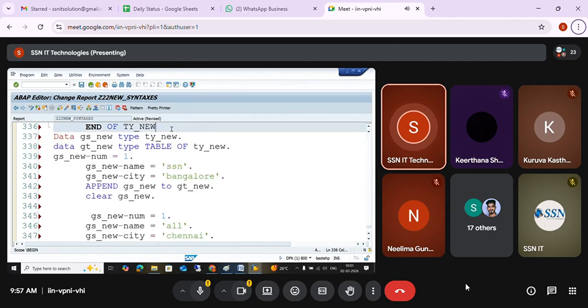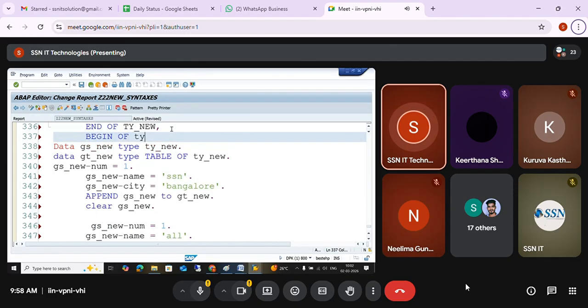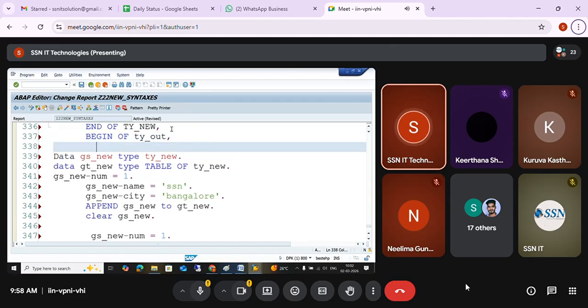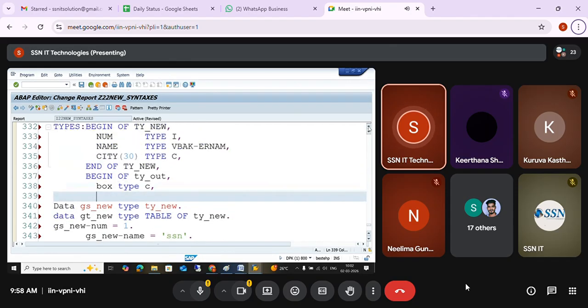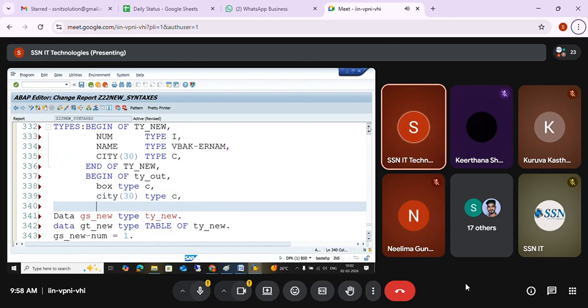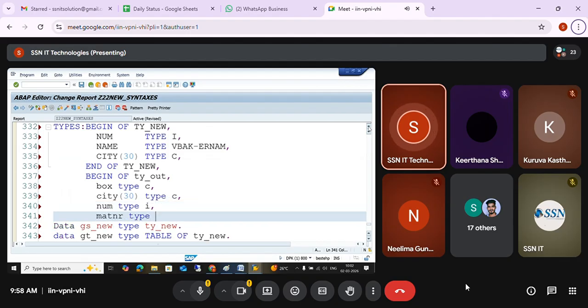I'll create one more structure. Begin of ty_out, where box type C and what and all fields are there. I'll just not take the same sequence also. I won't take CT of 30 type C and num of type I integer, matnr type mara-matnr.